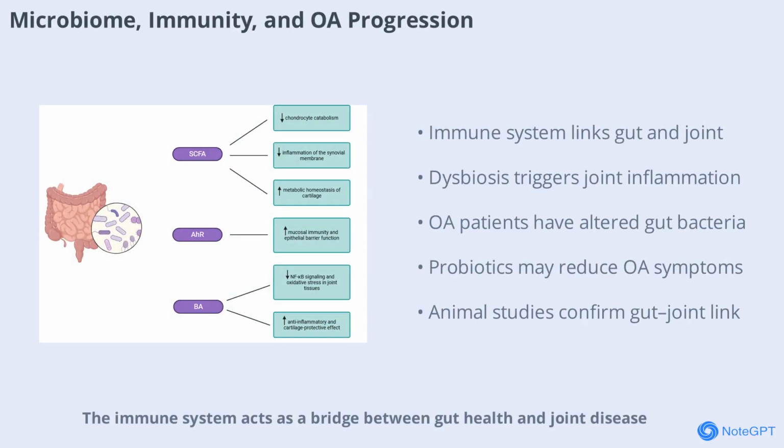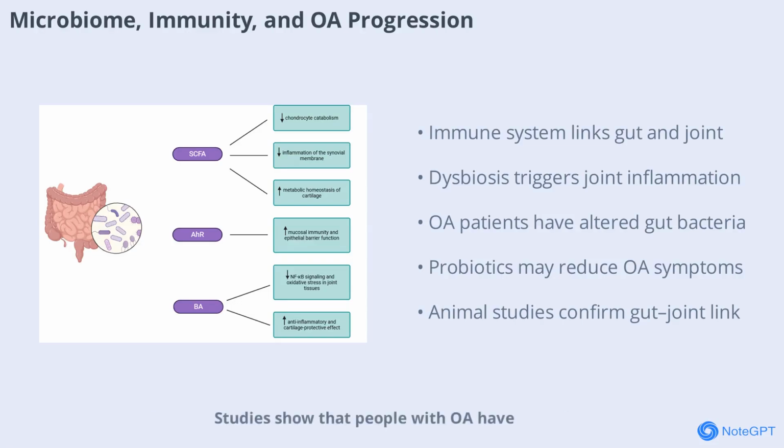Immune system acts as a bridge between gut health and joint disease. In a balanced state, gut microbes help regulate immune cells, preventing excessive inflammation. However, when the gut barrier is compromised, bacterial fragments and toxins enter the bloodstream, activating immune cells in the joints. This leads to the release of inflammatory molecules and enzymes that degrade cartilage.